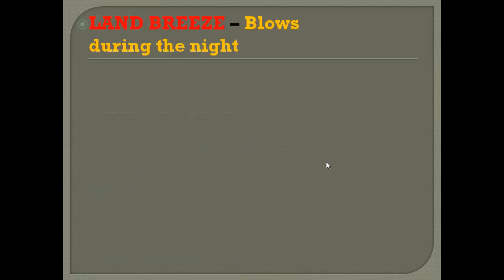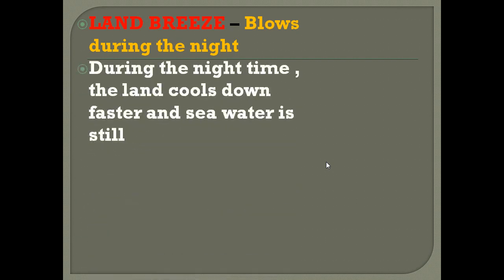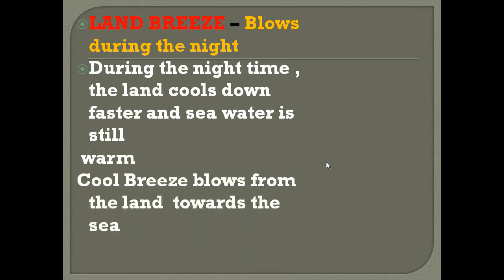Now we are going to see land breeze. Land breeze is just the opposite of sea breeze. It blows during the night time. During the night, the land cools down faster and the sea water is still hot.